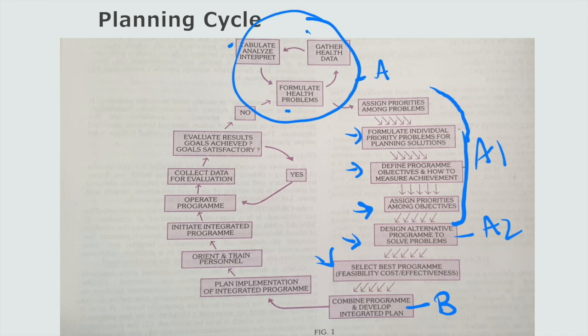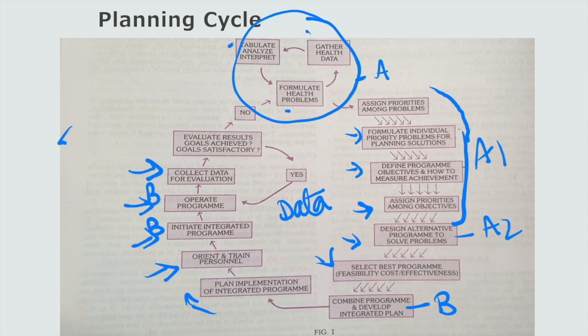From B, we go on to planning the program. Then we have staff training of the personnel, initiate the integrated program B, operate this program B, and then once again collect data. Data is the center of the planning cycle. You collect the data again and evaluate the result, whether the result of 20% or 25% is achieved. If it is achieved, yes, you continue to operate the program. If it is not achieved, then you have to go back to problem A.